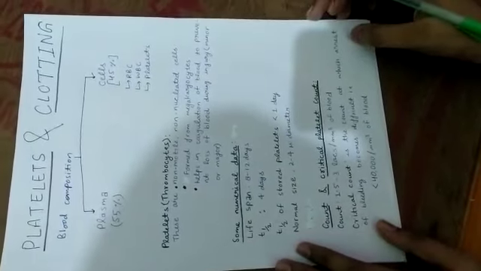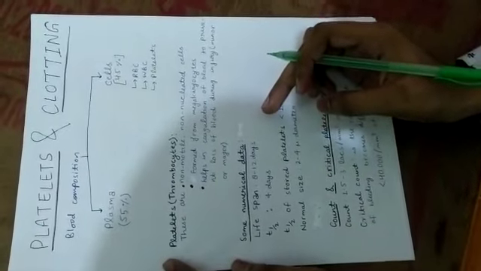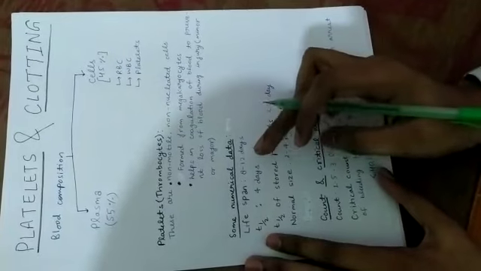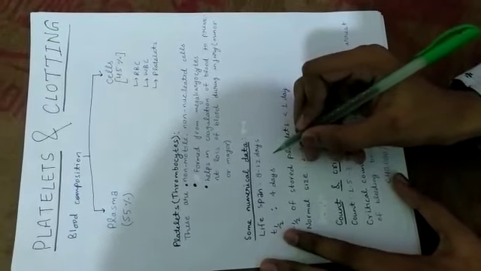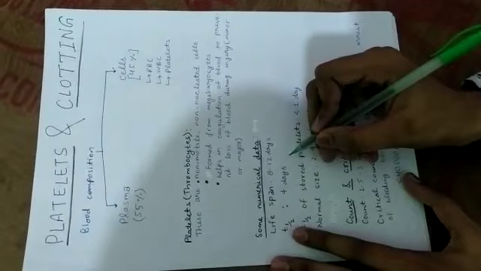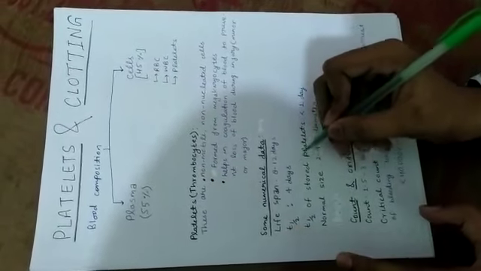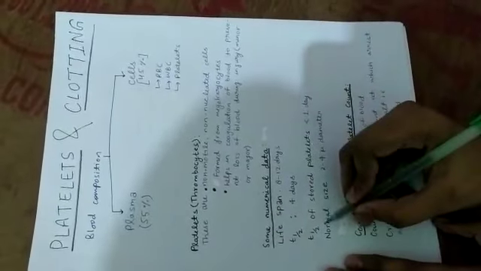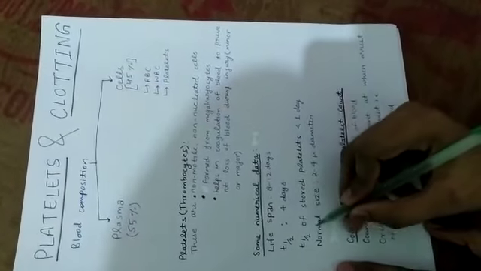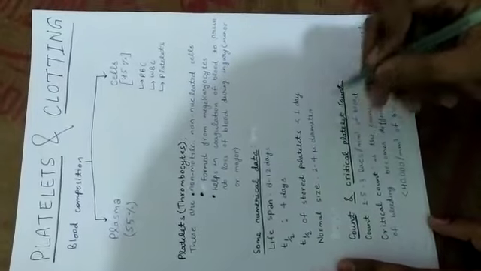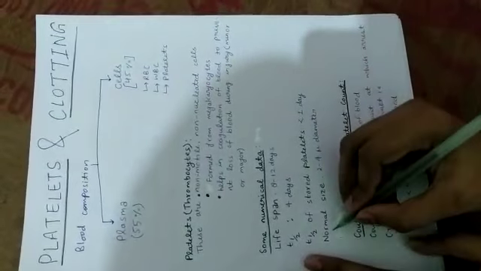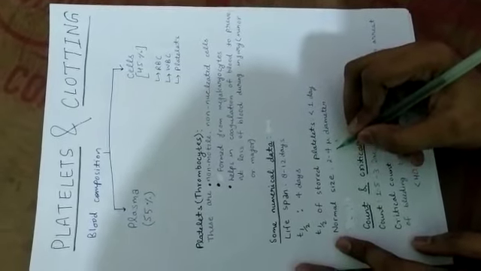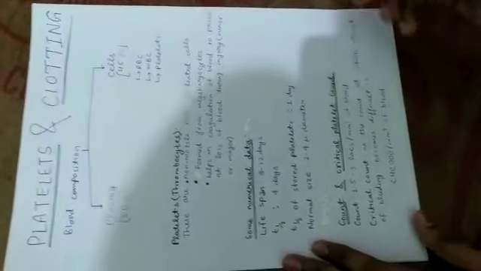Now some numerical data or figures about platelets. What is the lifespan? Friends, lifespan of platelets is 8 to 12 days. And if we are talking about half-life, it is 4 days. If we are storing platelets, the half-life of stored platelets is less than 1 day. And the normal size of platelets is 2 to 4 micron diameter.